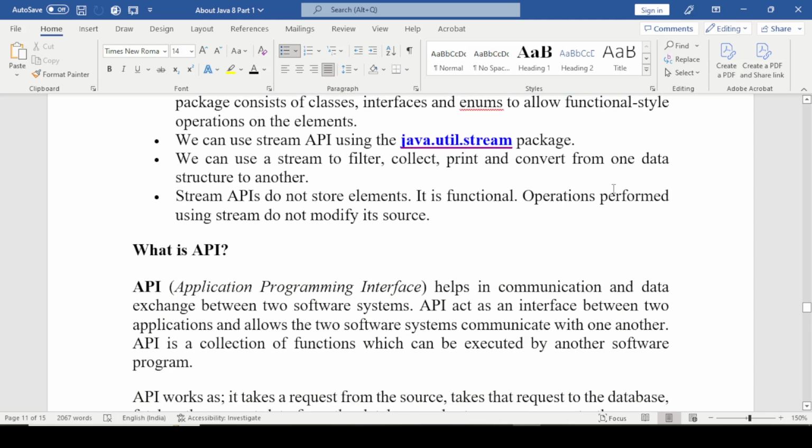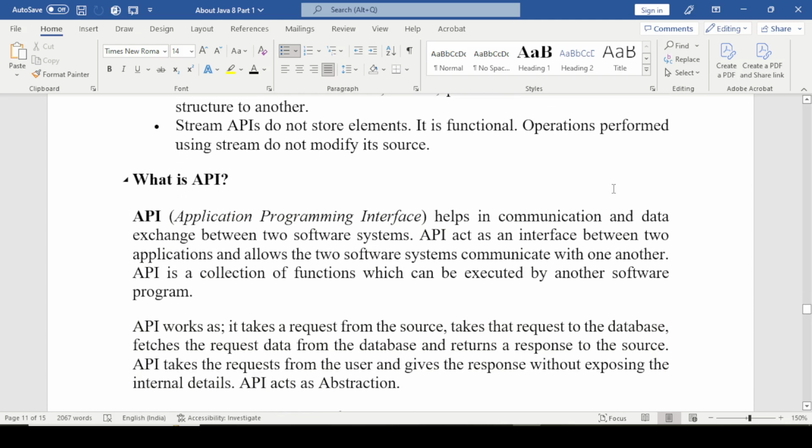The next question is: what is API? API is an application programming interface that helps to communicate and exchange data between two software systems. An API acts as an interface between two applications and allows the two software systems to communicate with each other. API is a collection of functions which can be executed by another software program.